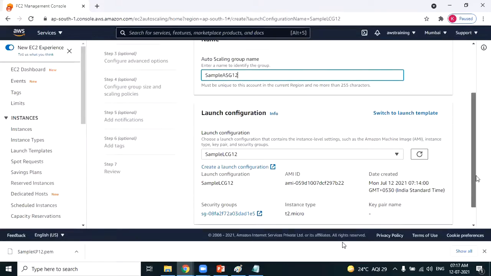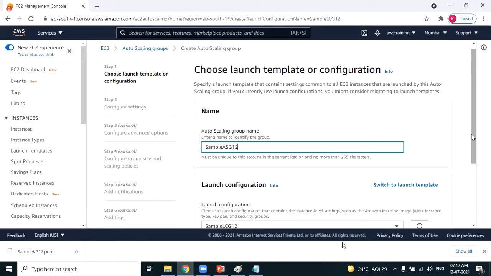Next. See, look at this. We are in step 1. There are steps 2, 3, 4, 5, 6. Okay. And all these steps are optional.